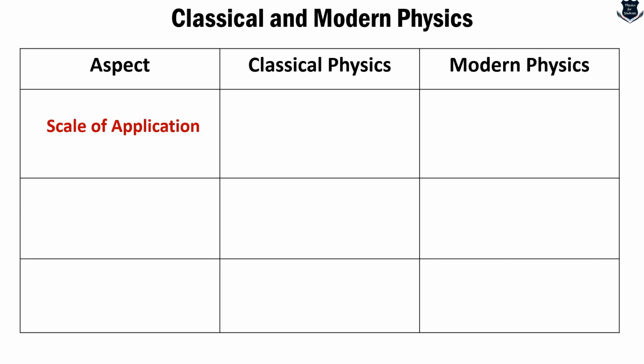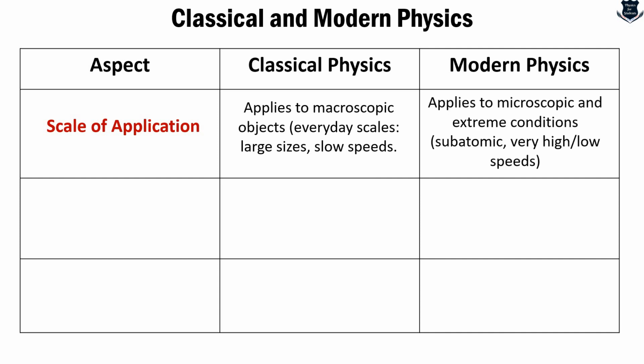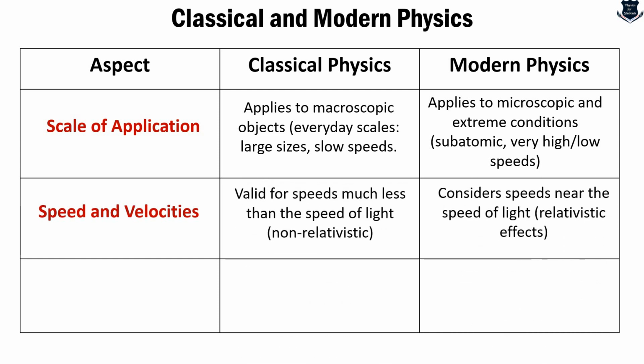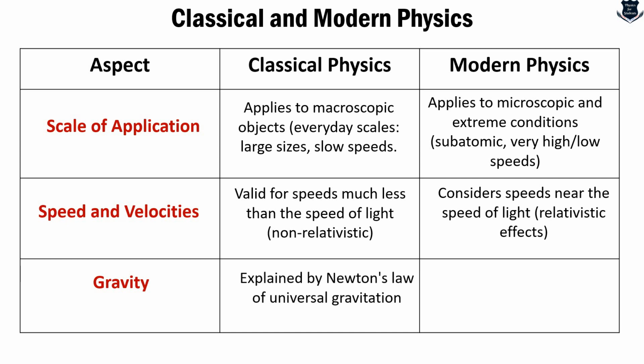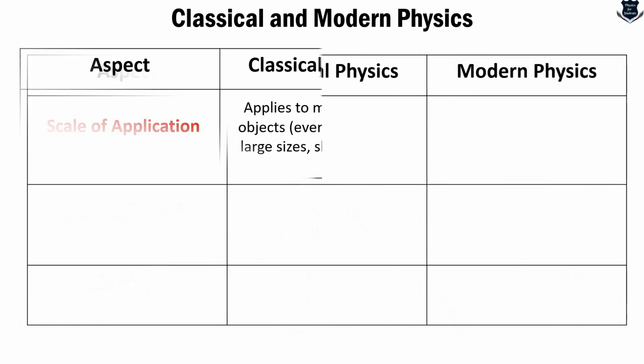Let us look into the important aspects of classical and modern physics. If I talk of the application scale, definitely classical physics is applied to very slow moving objects which are a little bit bigger in size. Modern physics applies to the microscopic, where speeds are extremely high and sizes are extremely small. That is what I was saying, that in classical physics speeds are much less than the speed of light, while here it considers speeds nearing the speed of light, which are the relativistic effects. Gravity, most importantly: classical physics is defined by Newton's law of universal gravitation, and modern physics is defined by Einstein's theory of relativity, where gravity is considered to be a manifestation of space-time curvature.